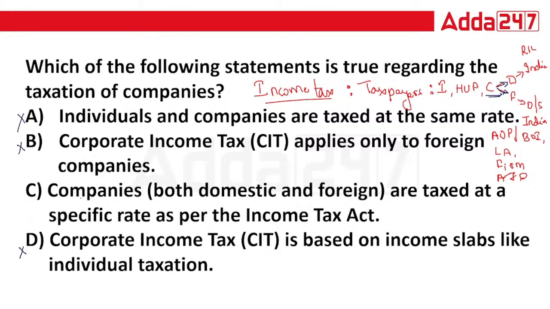Read your third option, that companies, that is your domestic as well as foreign, they are taxed at a specific rate as per the Income Tax Act. Okay, so the correct answer is option C. Under companies, you are going to include both your domestic as well as your foreign companies. So the correct answer is option C. Chalo, coming to the next question.